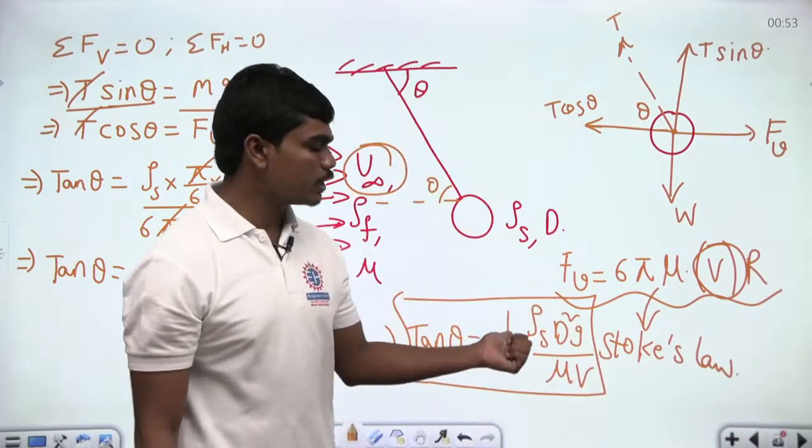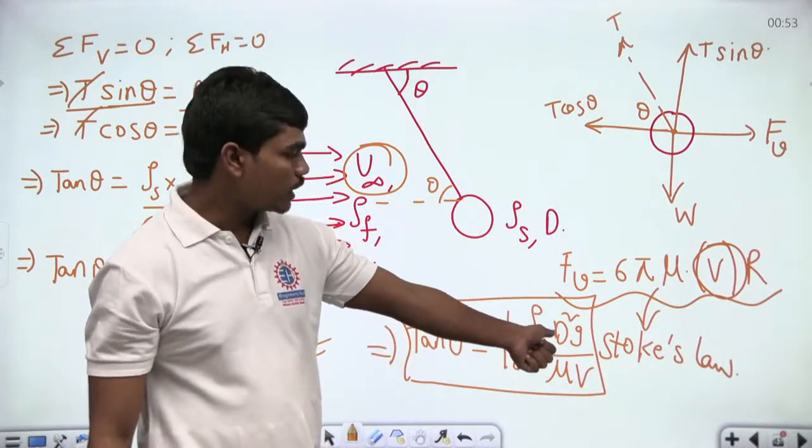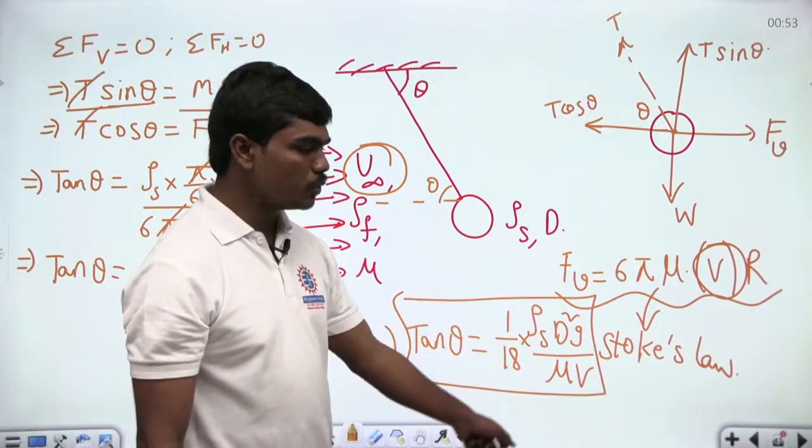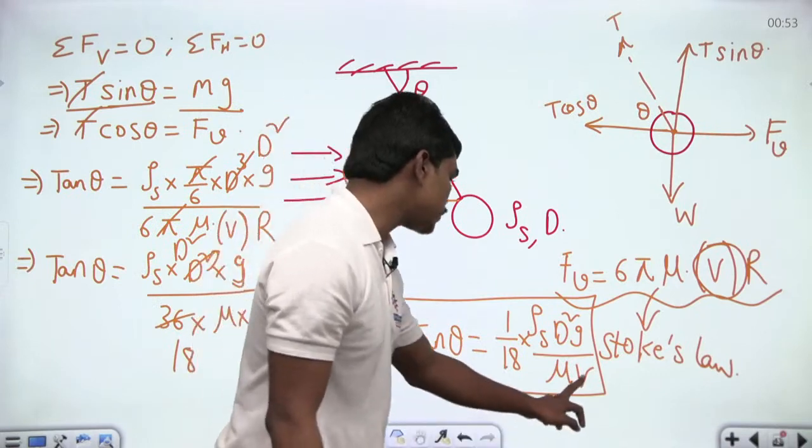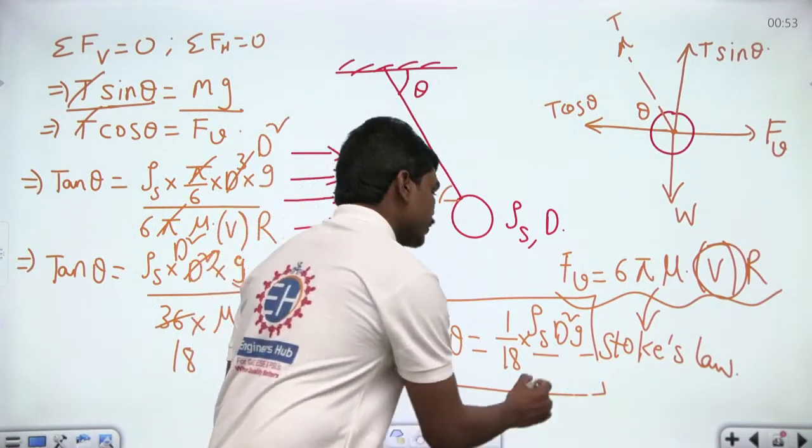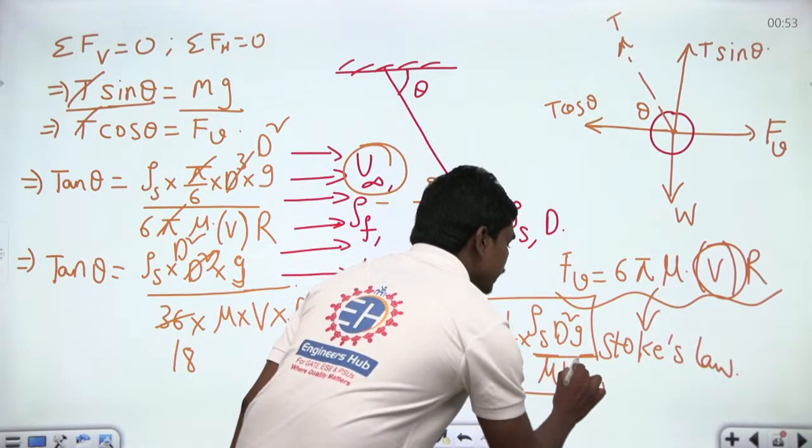So tan theta is equal to 1 by 18 times the density of the solid into d square g divided by mu into v. If you want, you can replace all these v's with u infinity because it's just a matter of denoting.